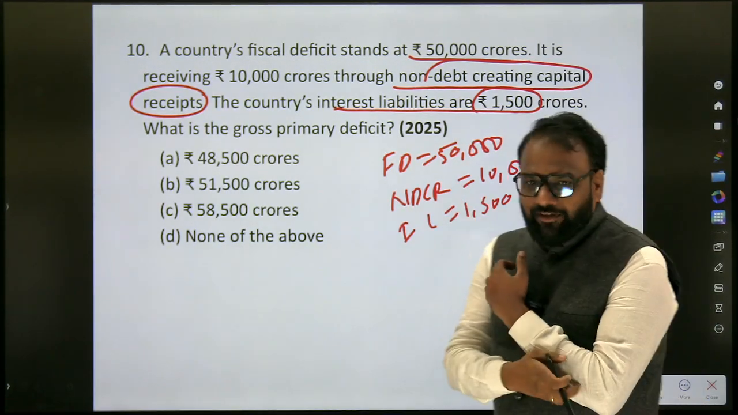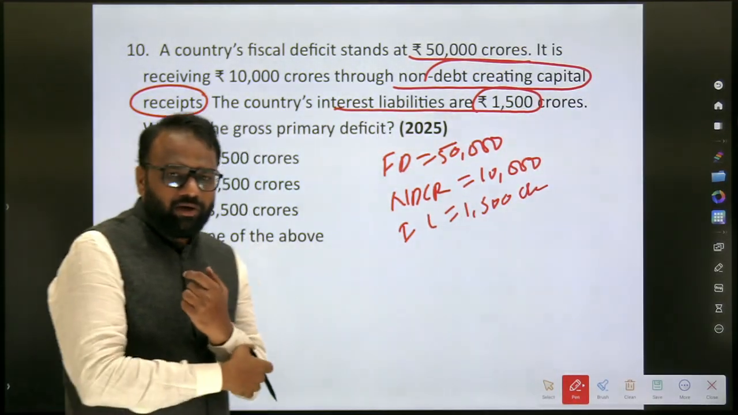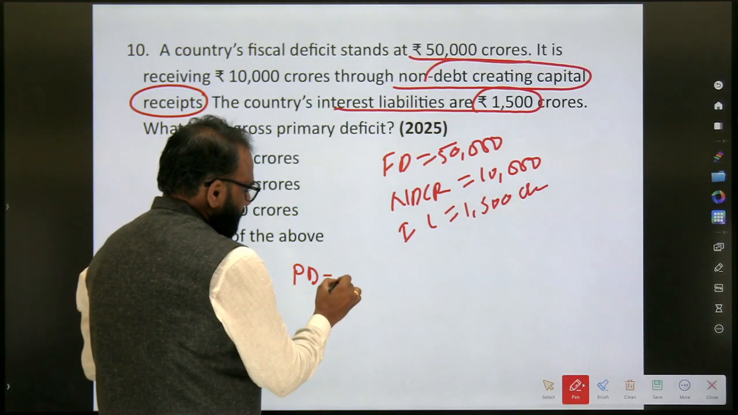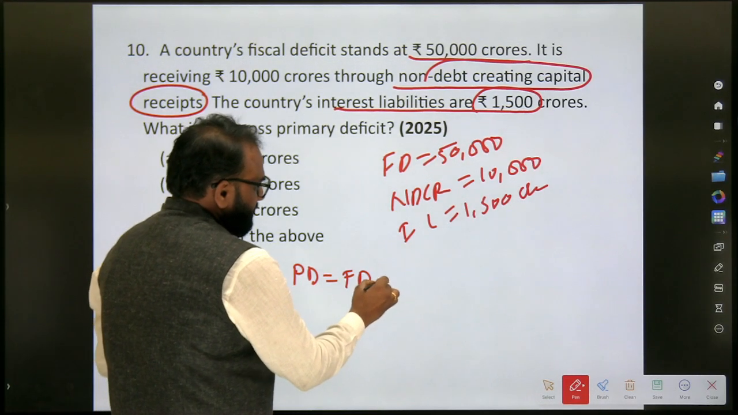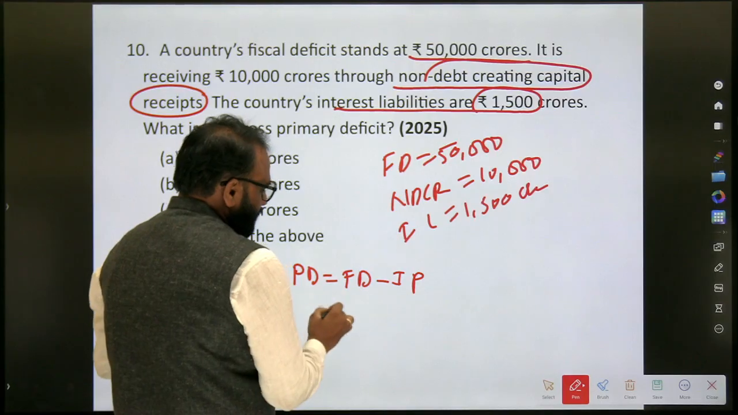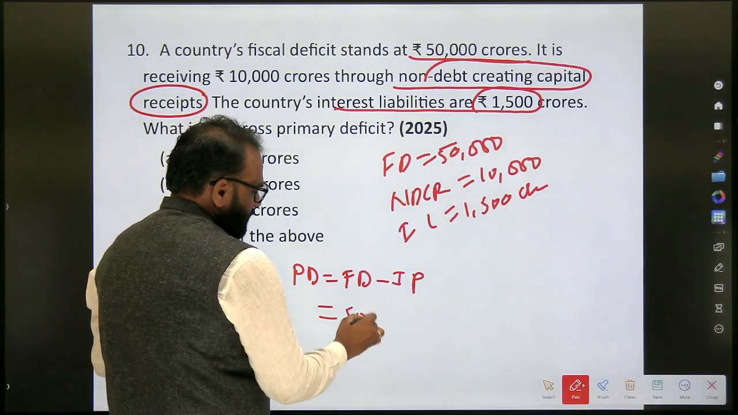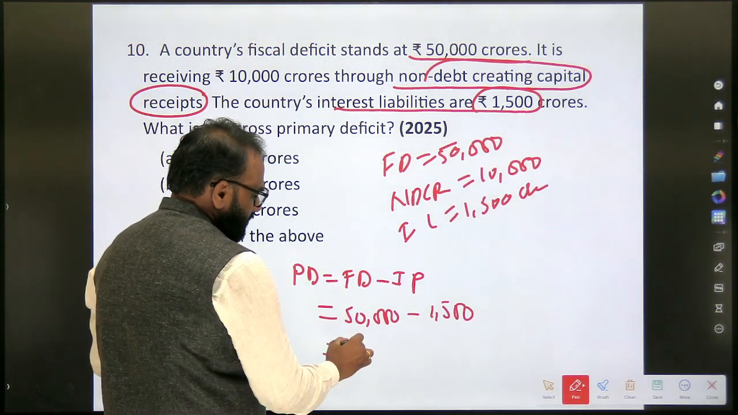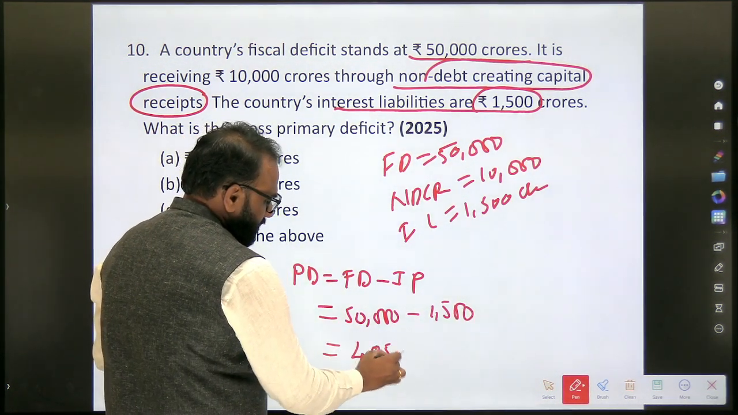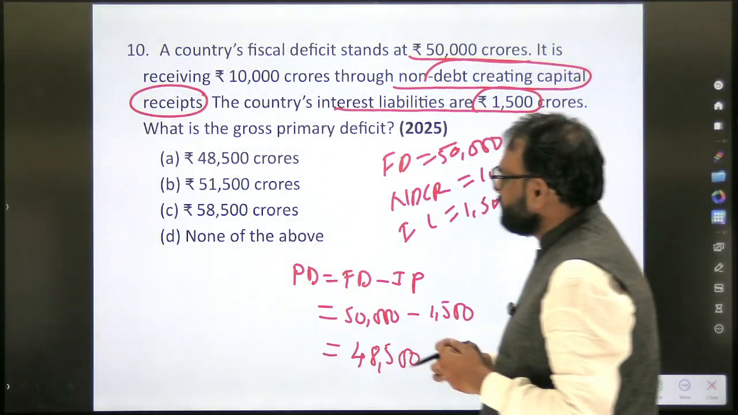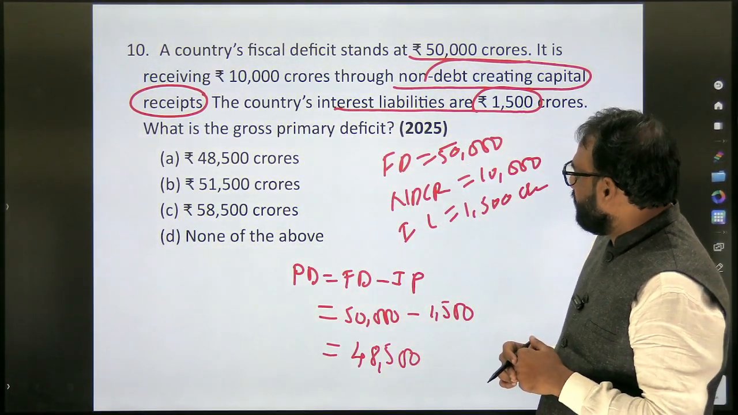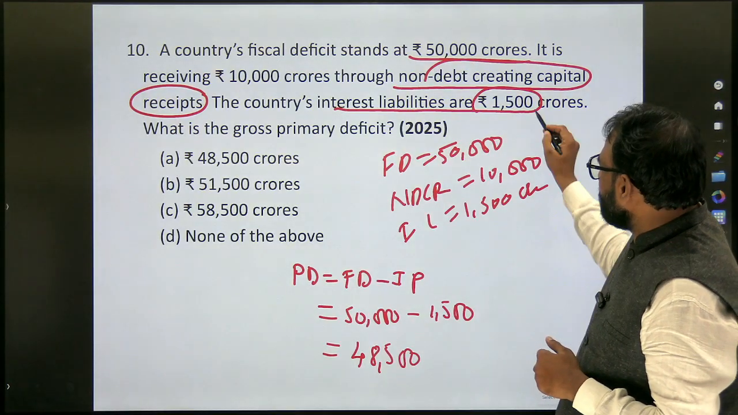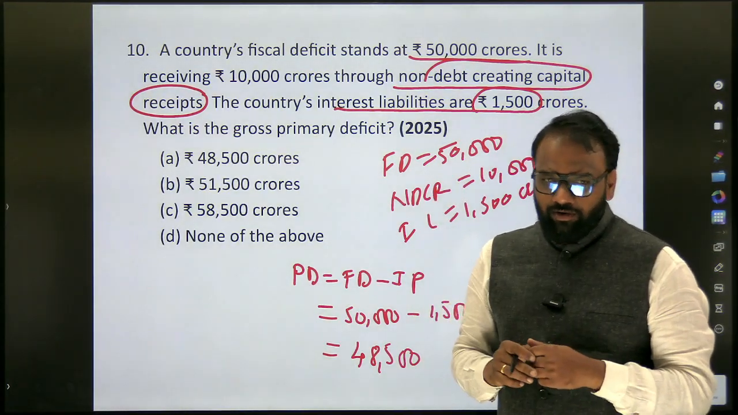What is the gross primary deficit? So what is he asking? Primary deficit. So primary deficit is equal to fiscal deficit minus interest payment. So what is the fiscal deficit? 50,000. What is the interest payment? 1,500. What is the answer? 48,500. Yes. Any mistake? 15,000 or 1,500? Just check it. I think it's 1,500.